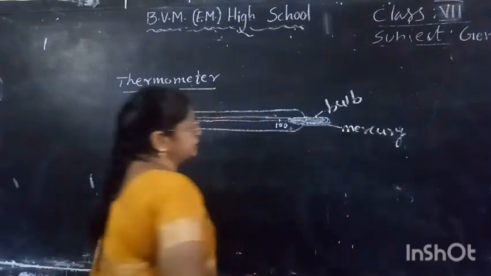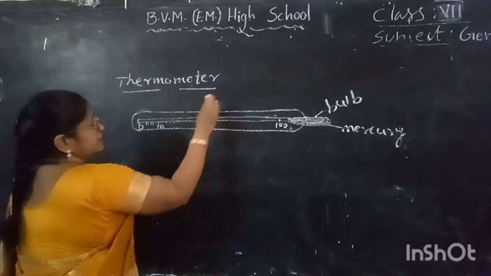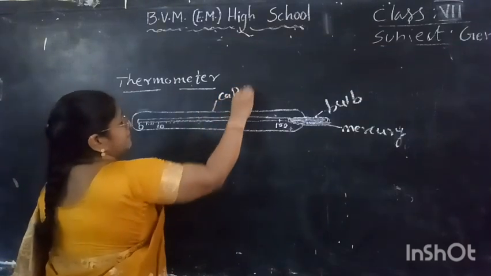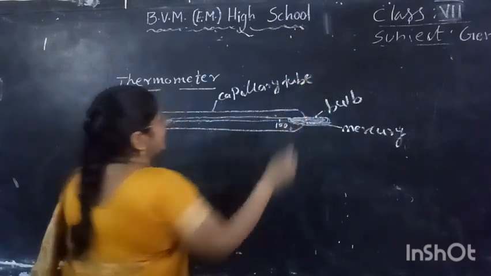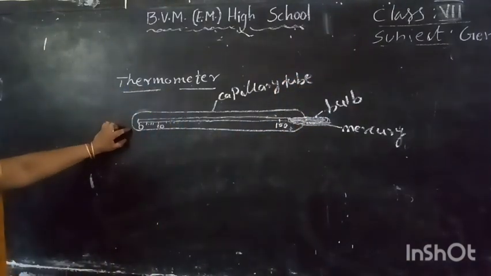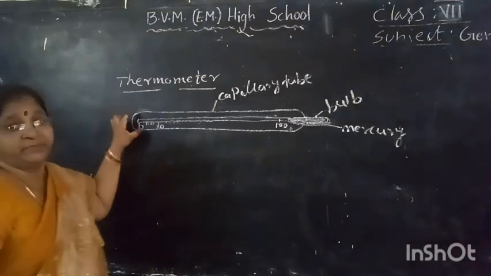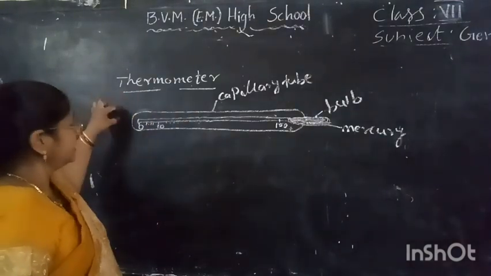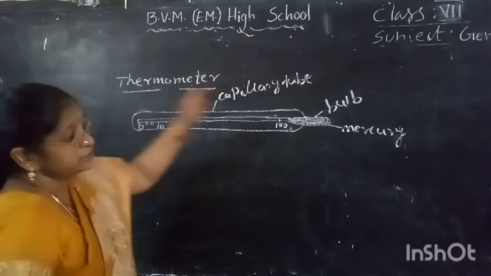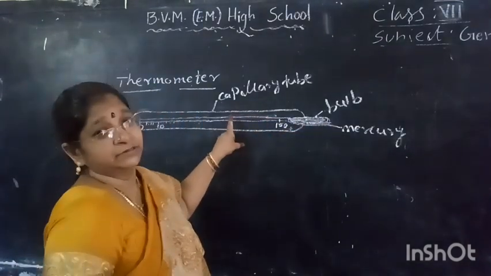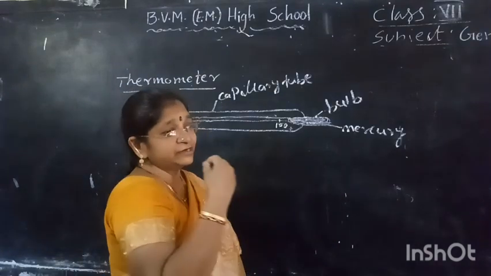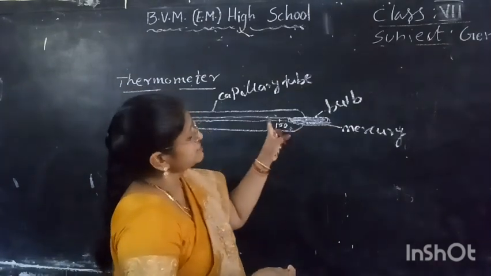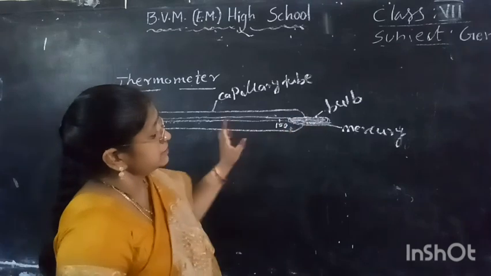This is mercury, and this is the capillary tube. At the other end of the thermometer, it is sealed after removing air from it. Then only the mercury will expand. If you place it on the palm or under the tongue, then the mercury will expand.